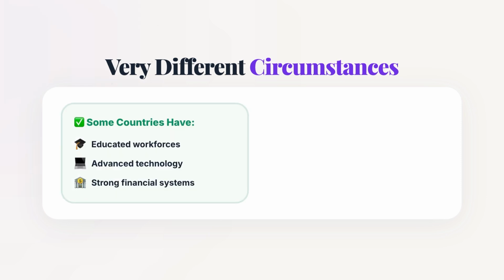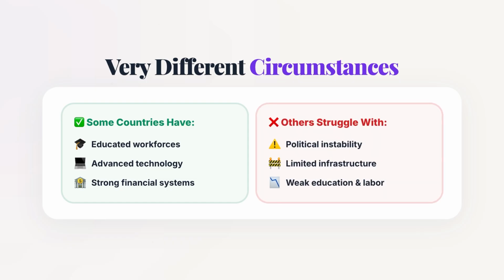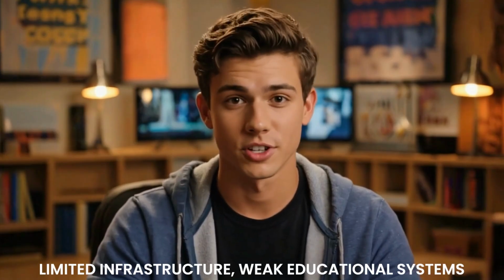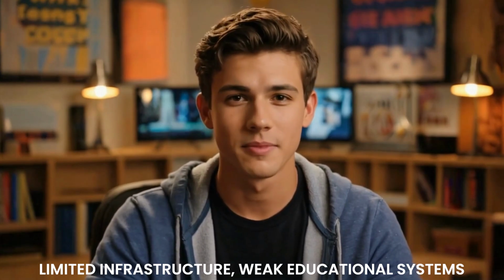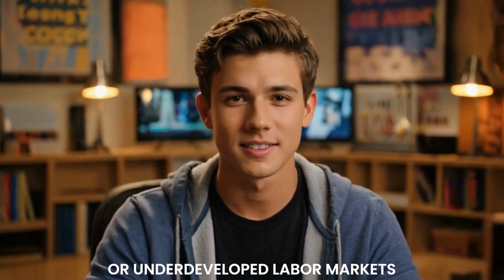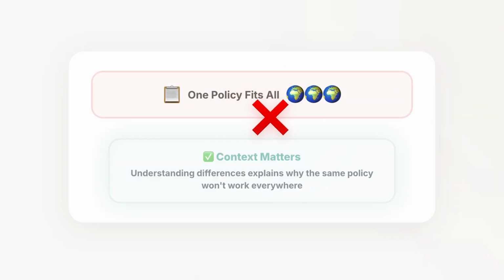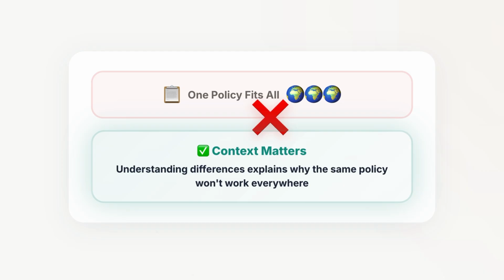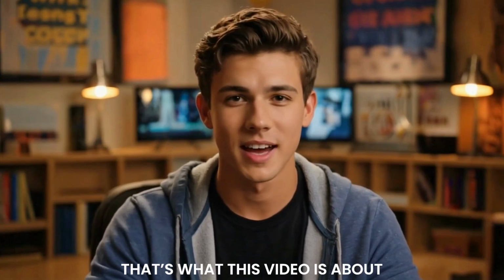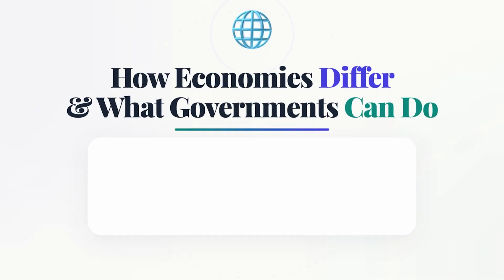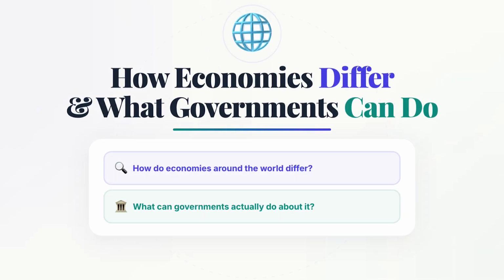Some have highly educated workforces, advanced technology, and strong financial systems. Others struggle with political instability, limited infrastructure, weak educational systems, or underdeveloped labor markets. Understanding these differences helps explain why the same economic policy will not necessarily work everywhere. That's what this video is about: how economies around the world differ and what governments can actually do about it.